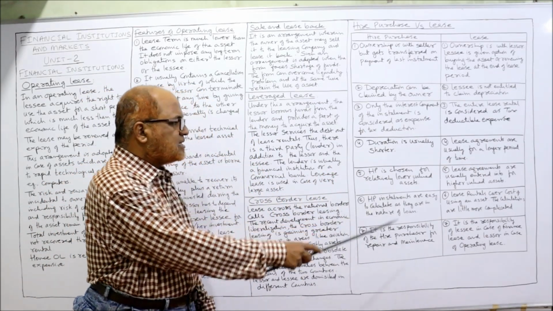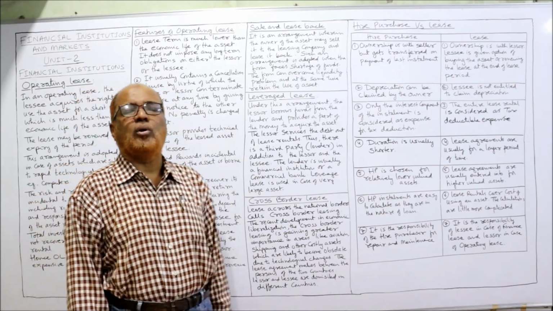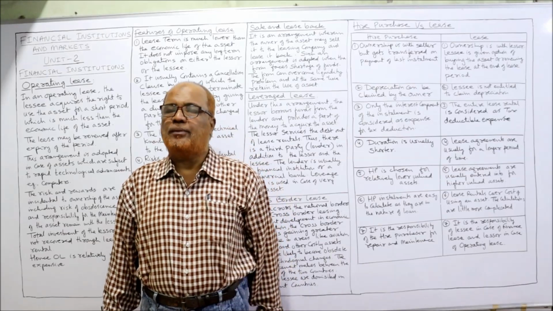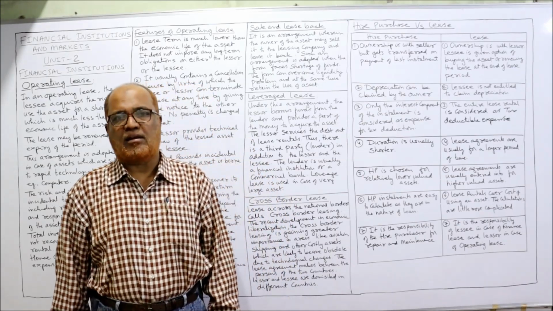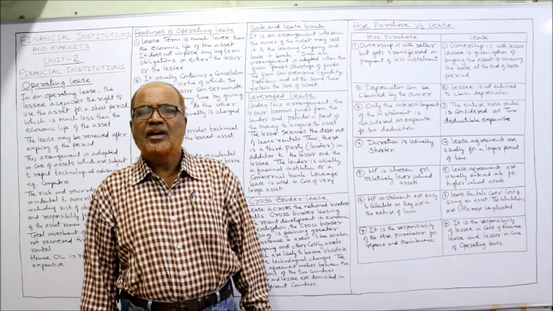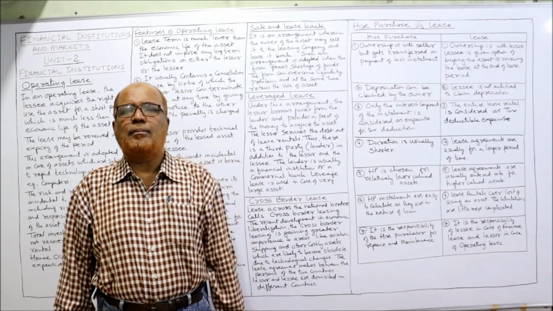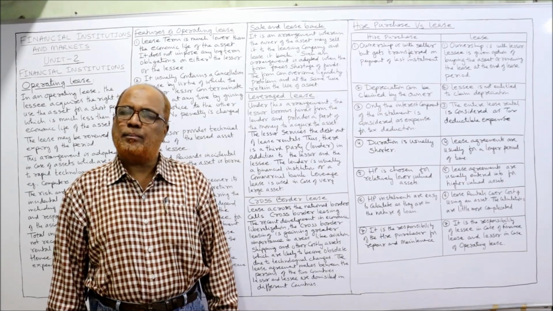HP installments are easy to calculate as they are in the nature of loan. Calculation of installment in HP is relatively easier because it is just like a loan given by the hire vendor to the hire purchaser.